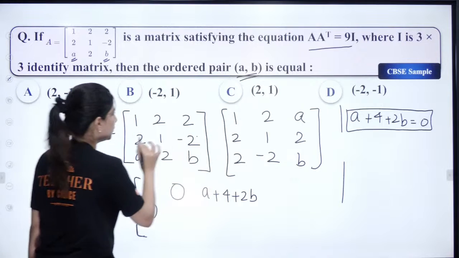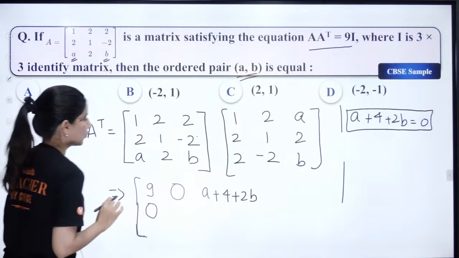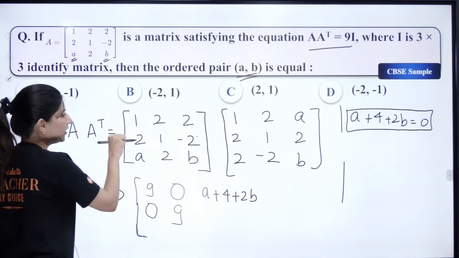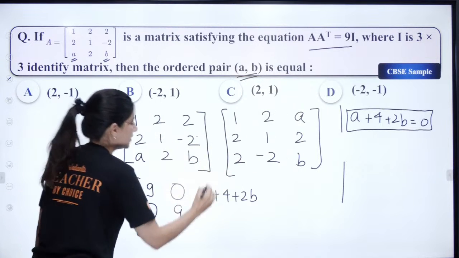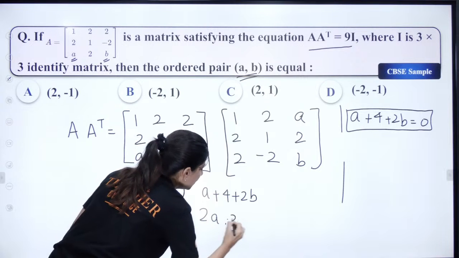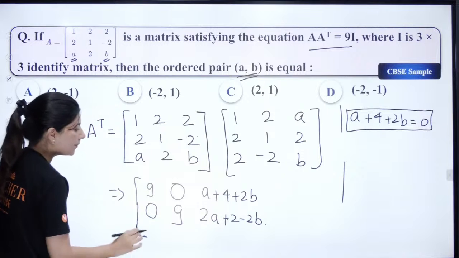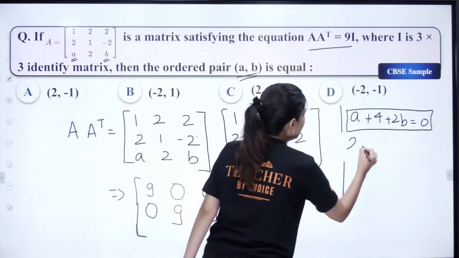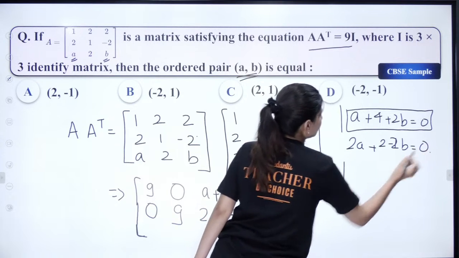Row 2 column 2. 2 twos are 4. Then we have 1 and then we have minus 4. So we are going to get 9 over here. And then finally row 2 and this. So 2a plus 2 minus 2b. We can go on and complete this, but over here also this is 0. So 2a plus 2 minus 2b is also 0.